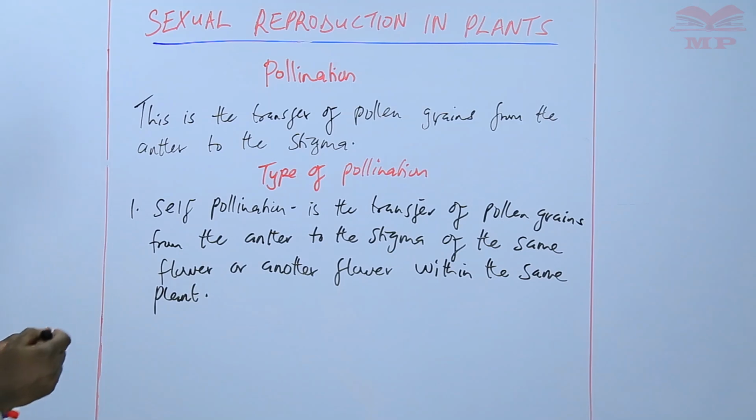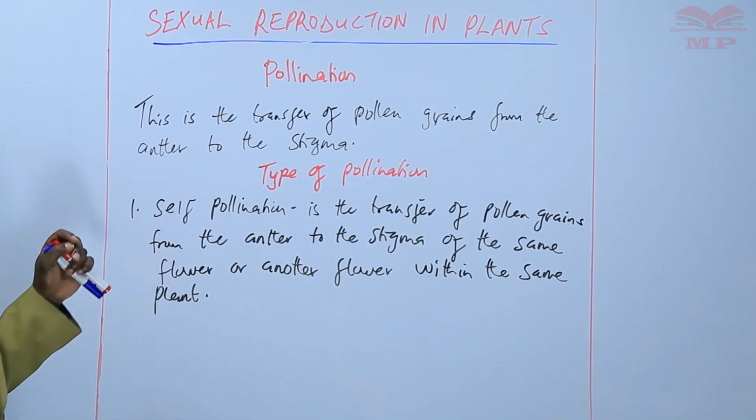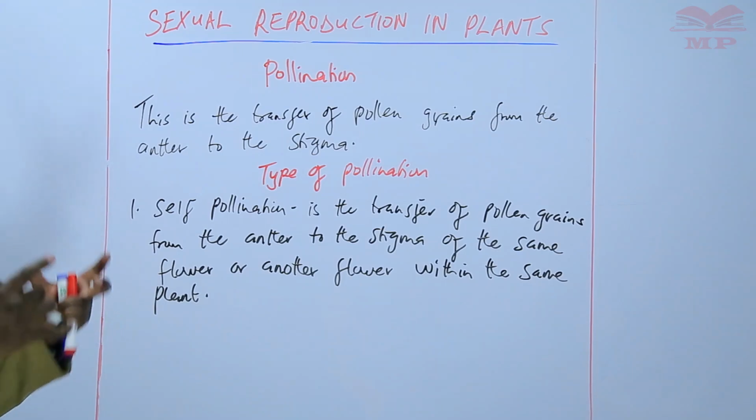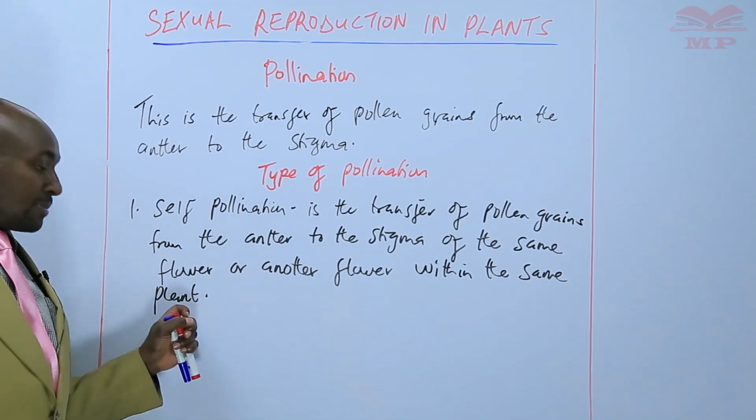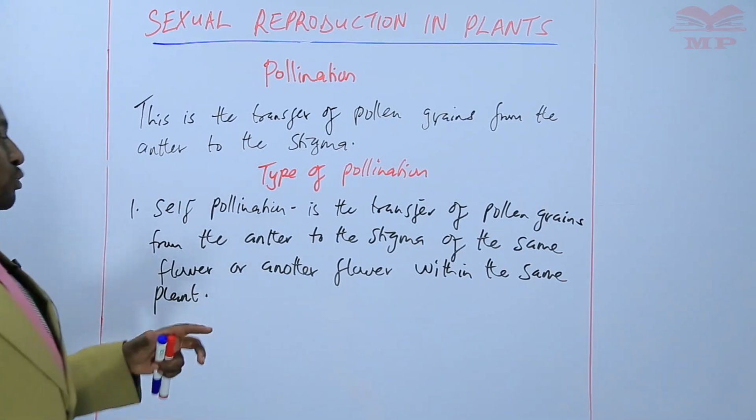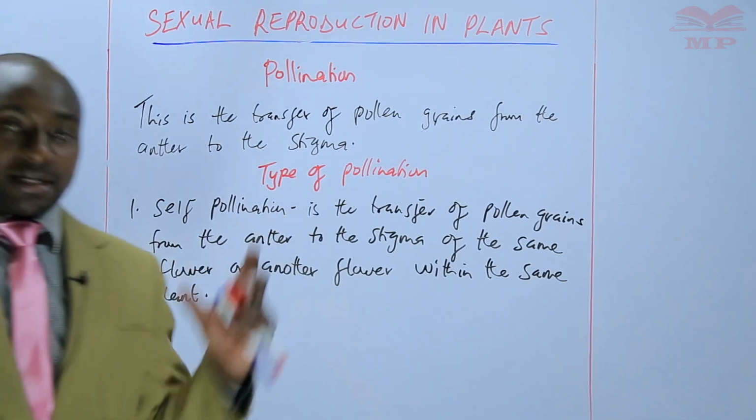So we are saying that self-pollination is the transfer of pollen grains from the anther to the stigma of the same flower or another flower within the same plant. So basically, we don't move outside that particular plant.